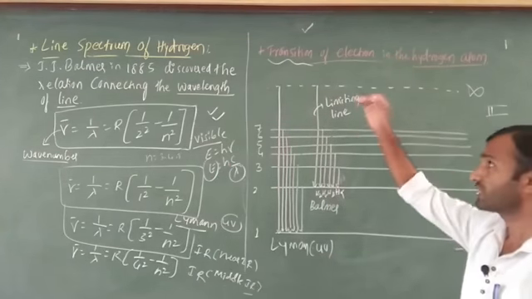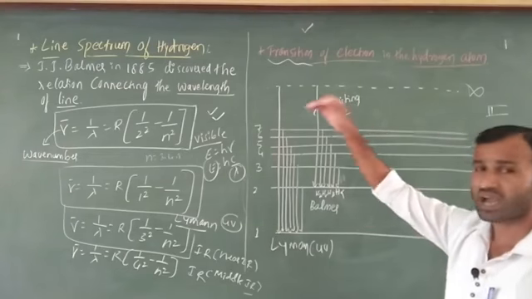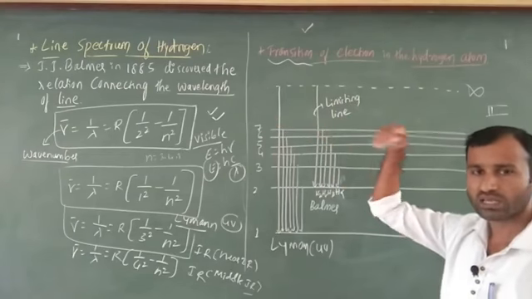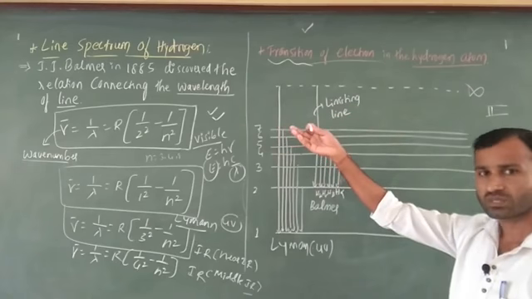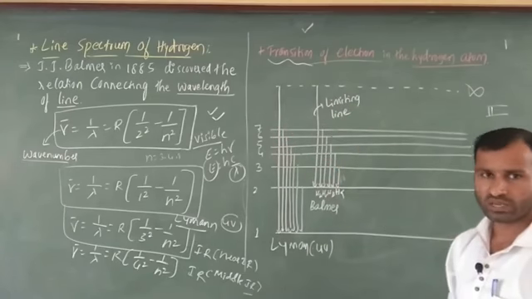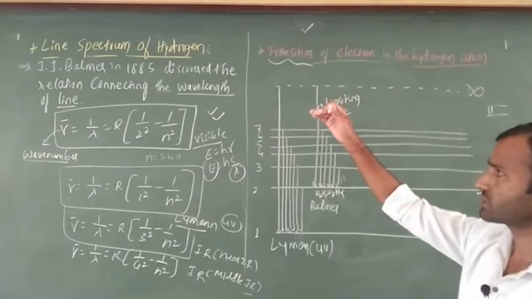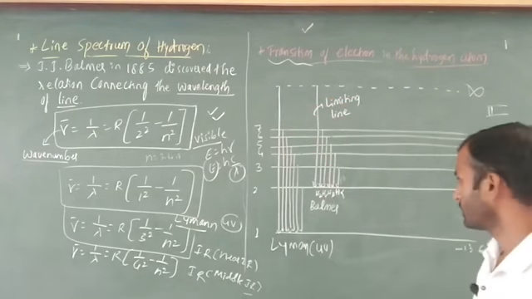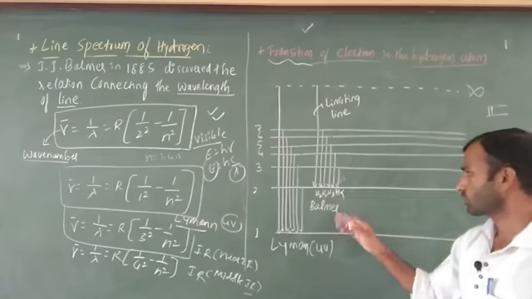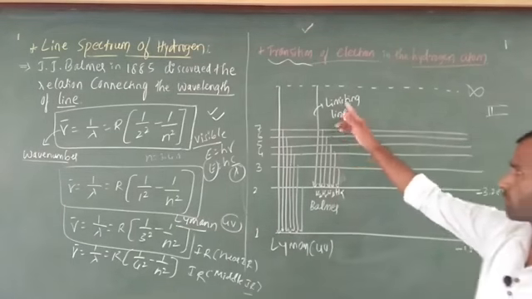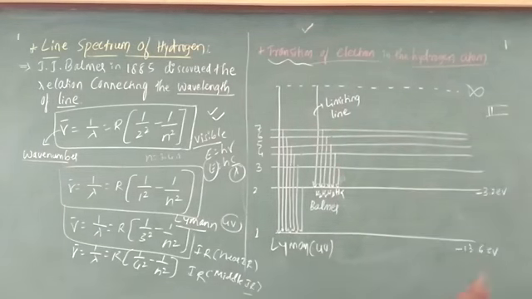If the electron is present in a higher energy level, that means lower wavelength. You can understand it both ways, no problem. If the electron is in higher energy, it means lower wavelength, that is it. That indicates H alpha is near the nucleus. This is called the limiting line, this is Balmer.